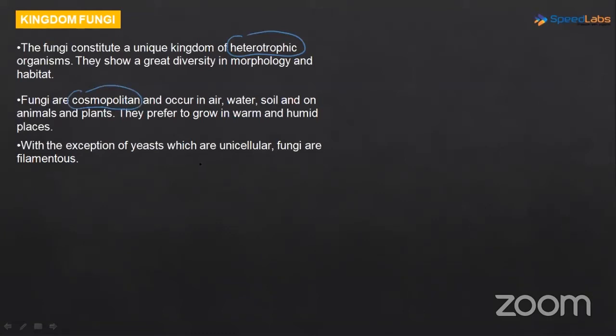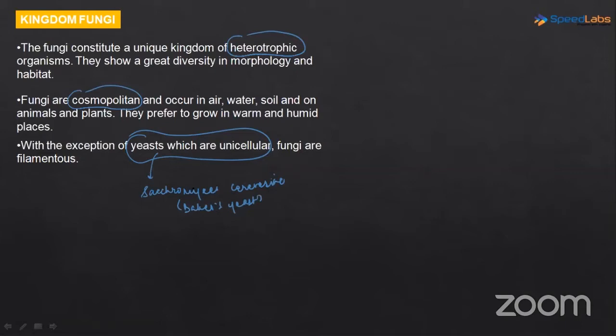Now, mostly these fungi are multicellular or filamentous, with the exception of yeast, which is unicellular. If you remember, I gave you the example of Saccharomyces cerevisiae, right? Baker's yeast, wide application in the baking industry and also in the brewing industry. It is also used in preparing alcohol.